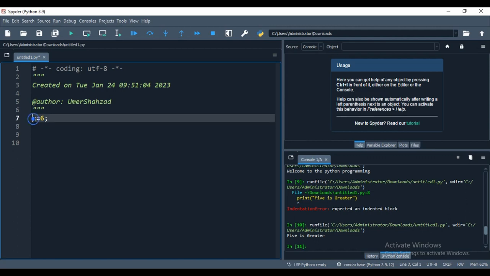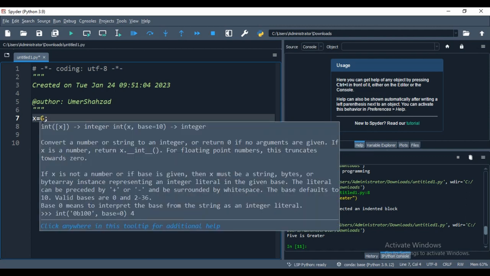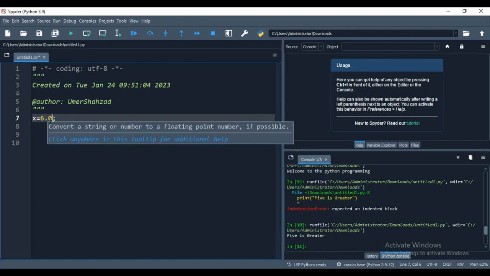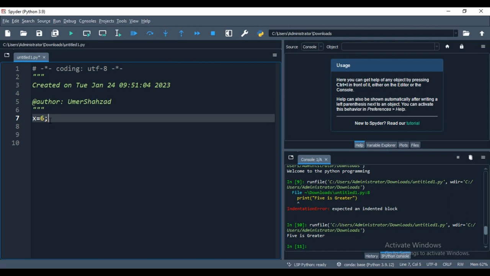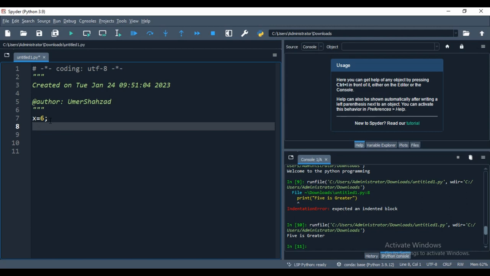As you see, if I move the cursor here, what does it say? I have written this 6. It says that it is an integer x, and it automatically takes this 6 as an integer. If I add the point 0, it will take the float. As you see, it says convert a string or a number to a floating number if possible. So it automatically takes the data type, and you do not need to define whether it is integer or whatever. Once you have defined this x variable,